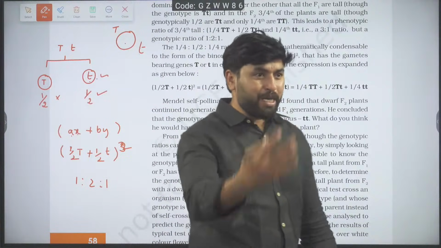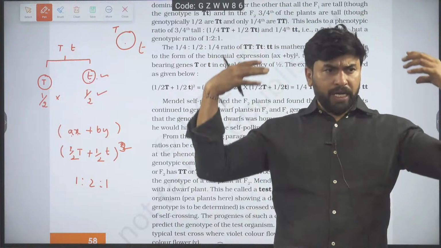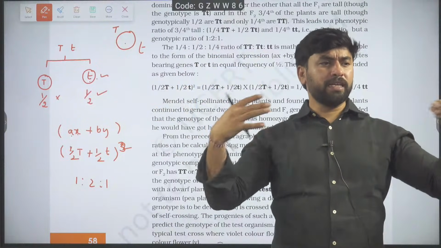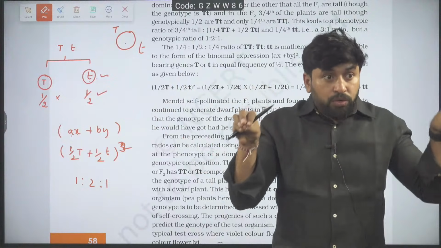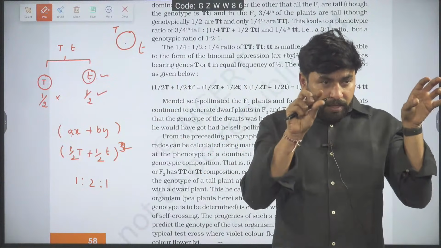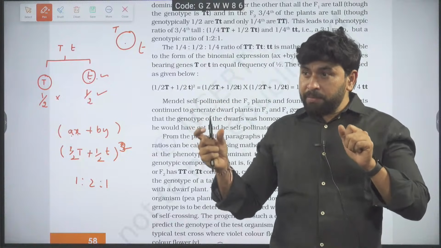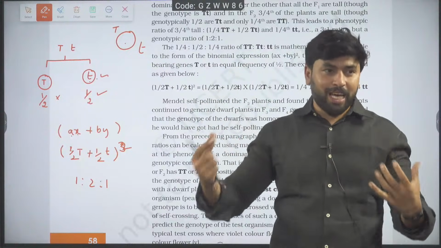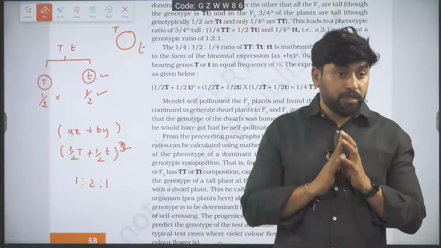I will multiply it 3 times, I will get the tetrahybrid ratio. Like that, n number of times you can multiply, the results are going to be the same. They are not going to change. In order for you to notice that there is no change in the result between monohybrid cross and dihybrid cross, they have proposed this. How is the result not going to change?